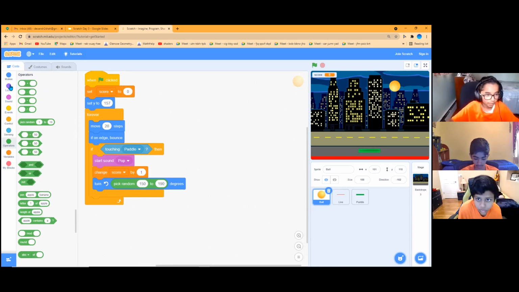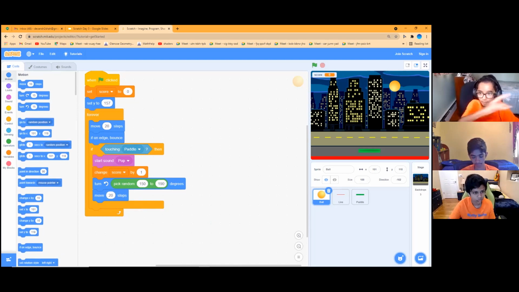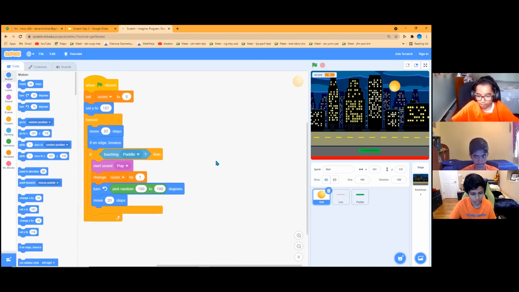And last thing that we have to add in this is a move 20 steps block, since when it picks the random number of degrees, it's going to shoot back with the specific number of steps. So that is the ball code. And now I'm going to hand it over to Sid for the last part.